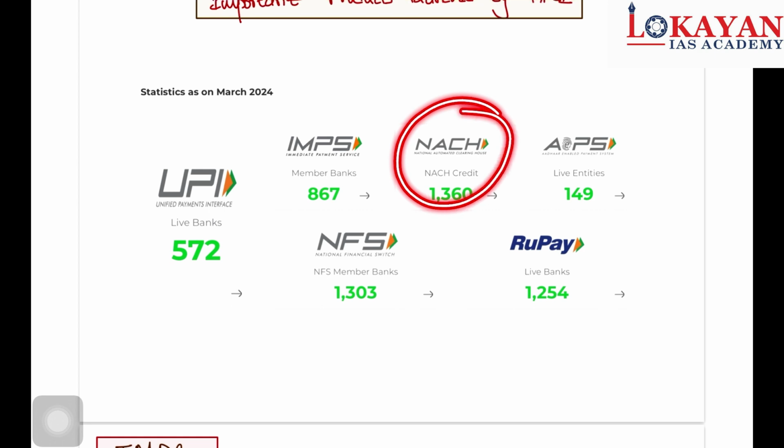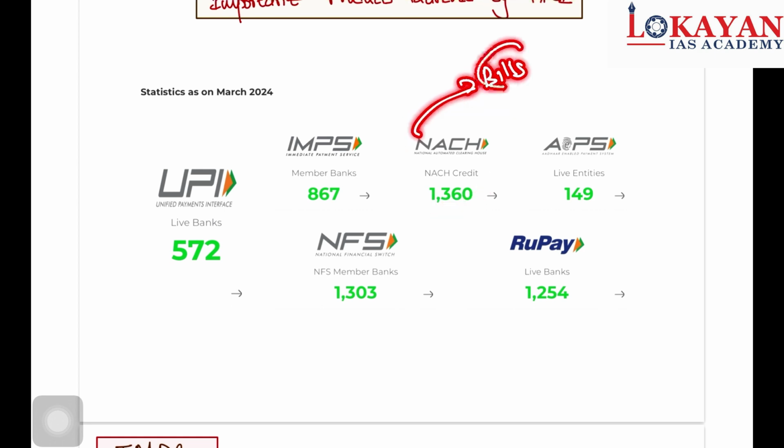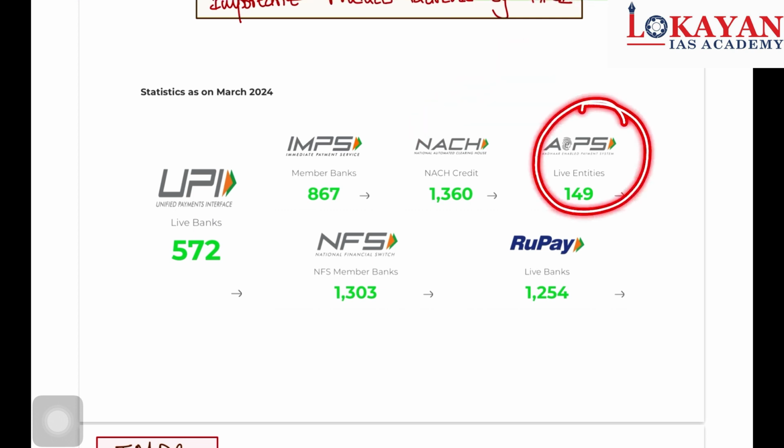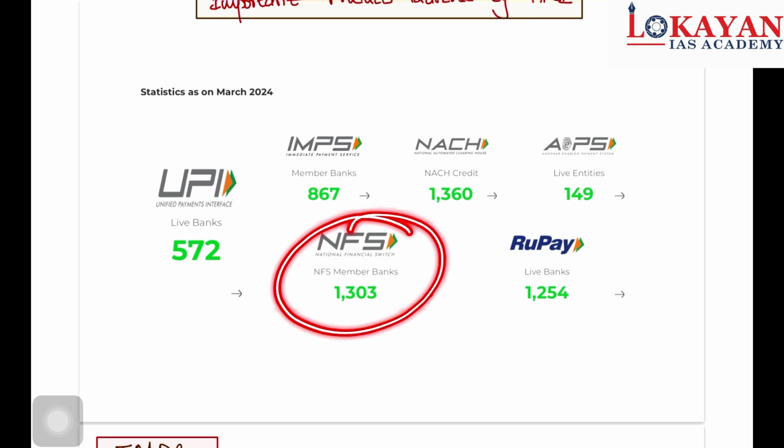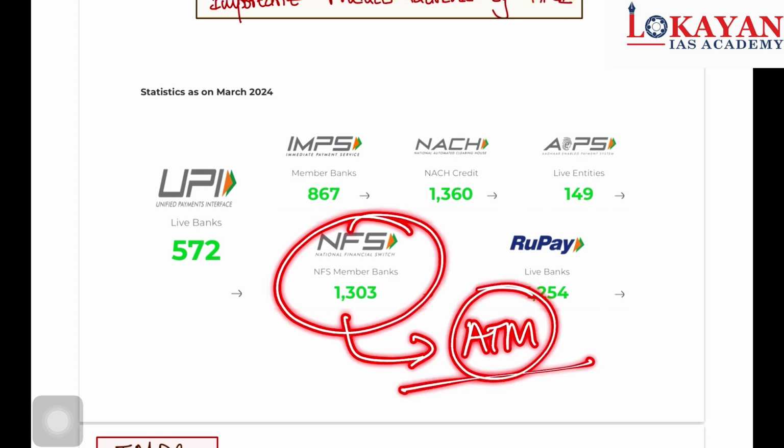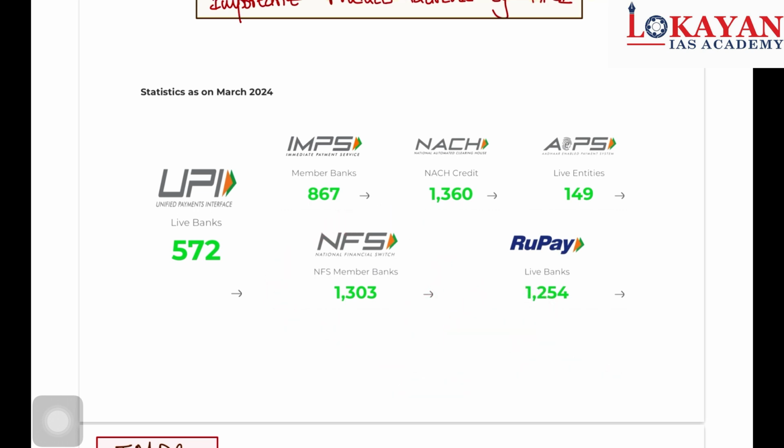Then National Automated Clearing House for settling bills in large chunks. Aadhaar enabled payment system, this we will cover separately because this is frequently in news. Then RuPay card, already discussed. National Financial Switch to smoothly carry out ATM transactions all over India.